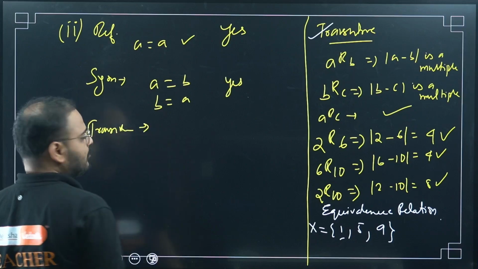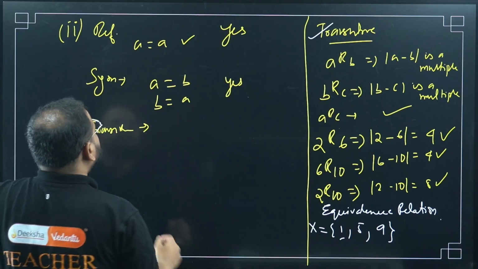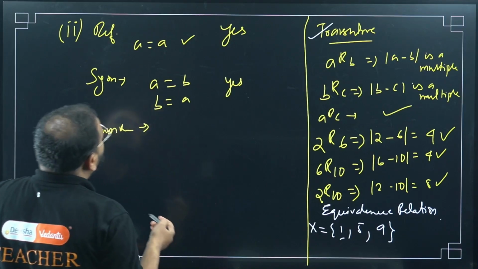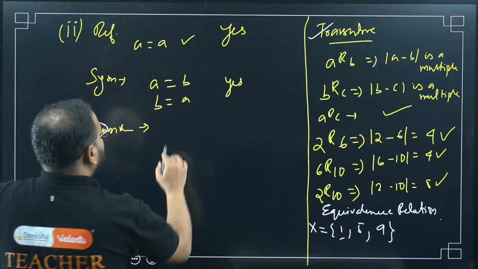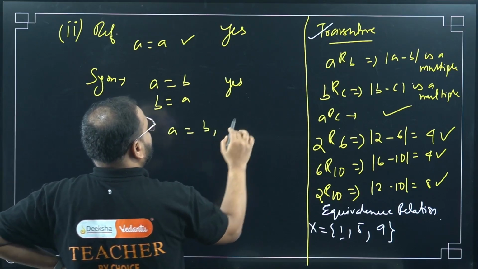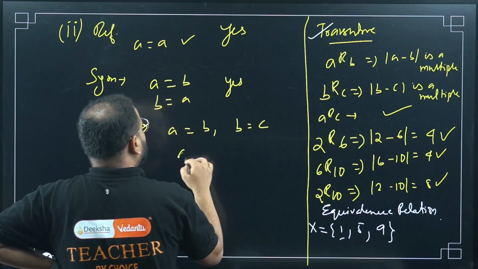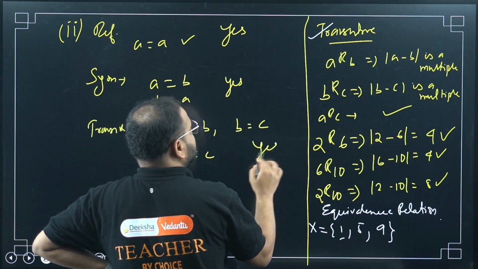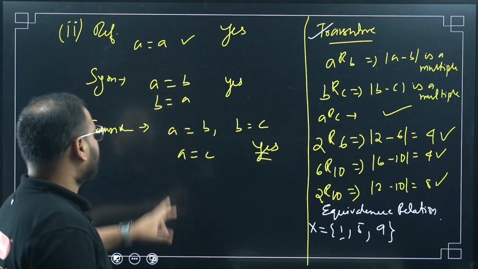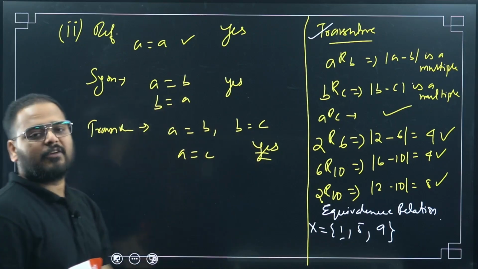What about transitive, sir? Tell me. Okay. Transitive will be what? Please check. Transitive will be if A equal to B and B equal to C, then of course A will be equal to C, right? So again, big yes. Think about it. A equal to B, B equal to C. Then obviously A equal to C.